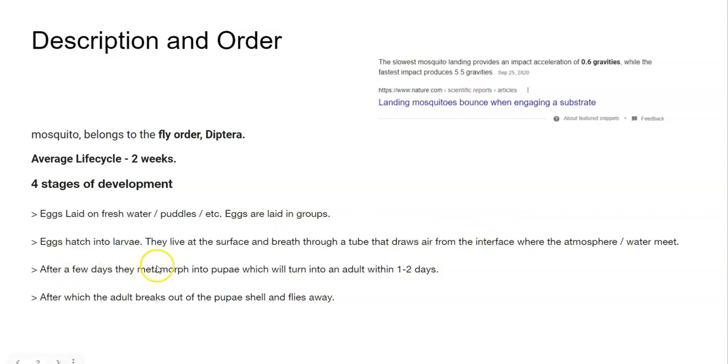After a few days, they will metamorphose into pupae, which will then turn into an adult within 1 to 2 days. In the pupae stage, they don't eat much. They don't eat at all, really. After that 1 to 2 day time frame, the adult will break out of the pupae shell, and the adult will fly away. So yeah.